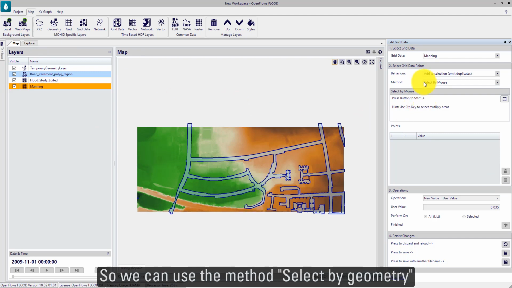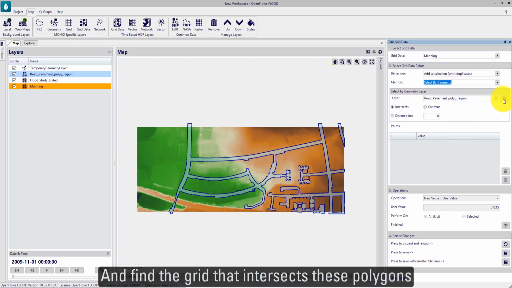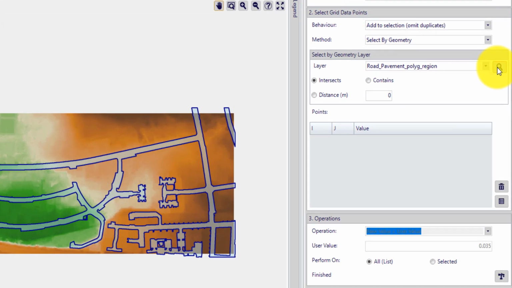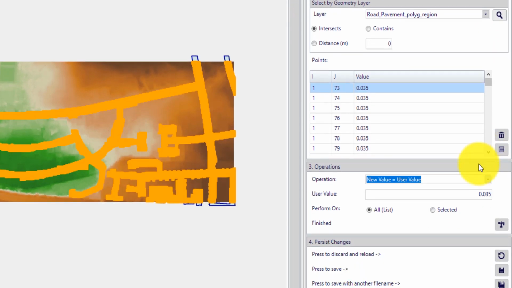So we can use the method select by geometry and find the grids that intersects these polygons. We can see the intersected grids highlighted in yellow, and with that we can apply a new value for them.